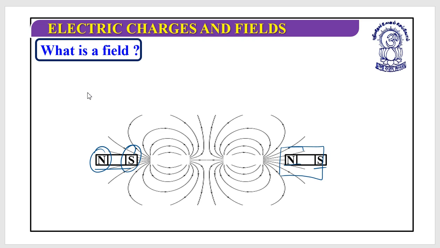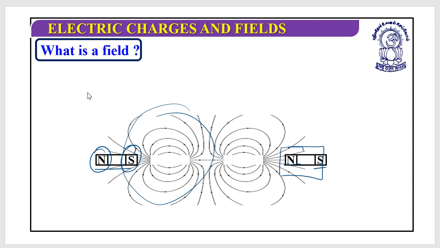You might have observed that when we place a bar magnet at a certain place, it can create imaginary lines of attraction, because a magnet can only attract.